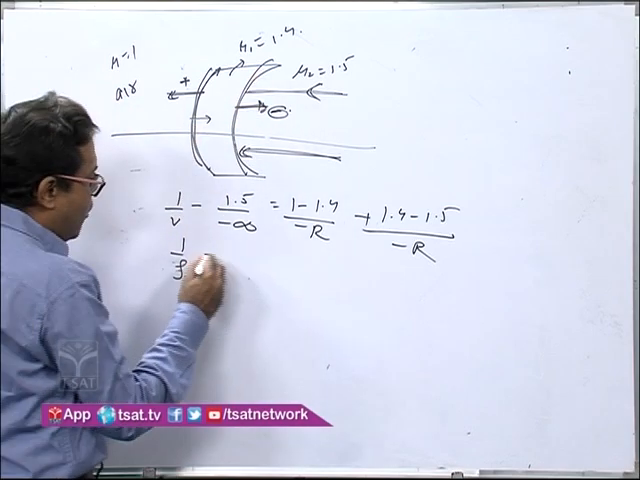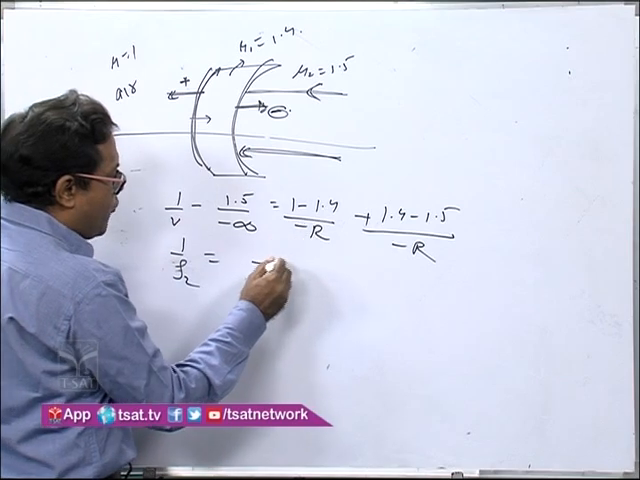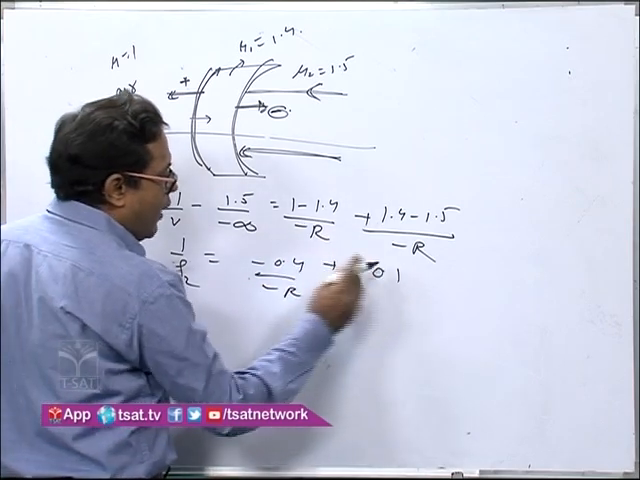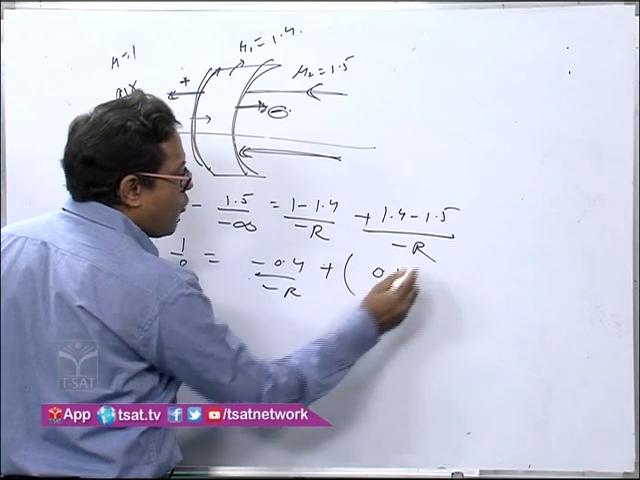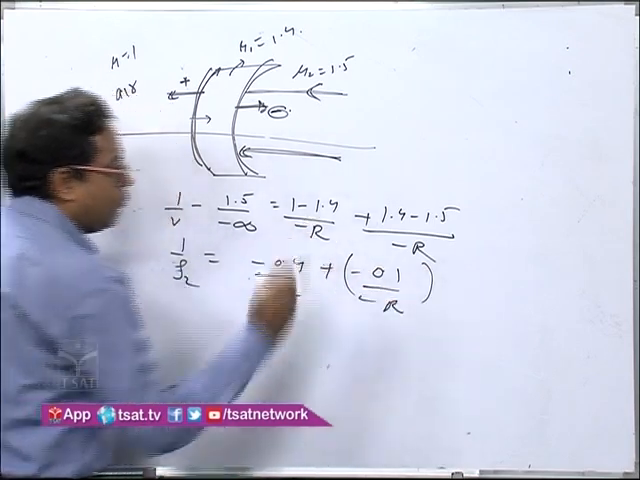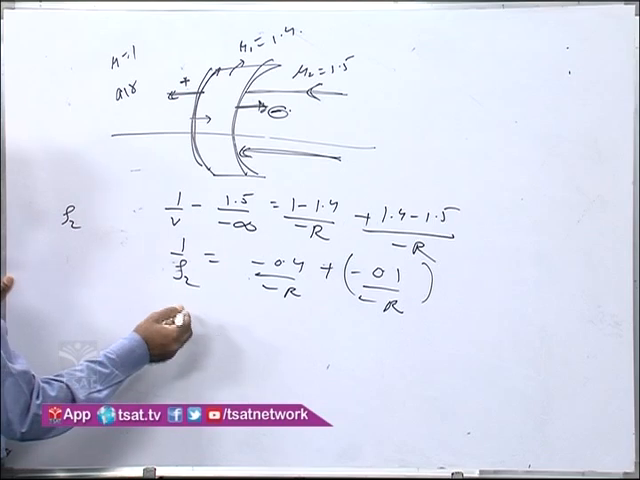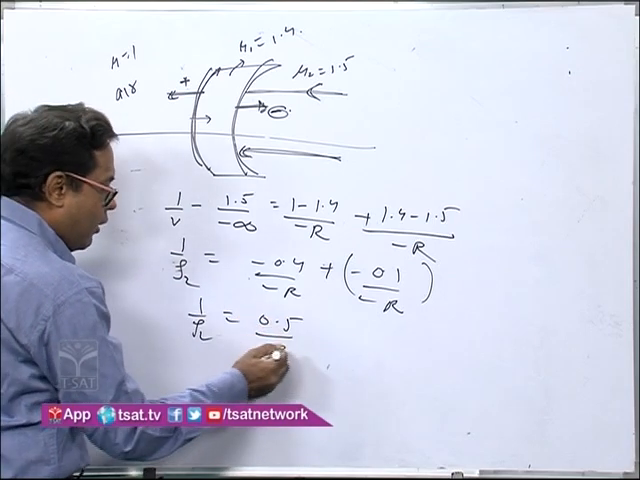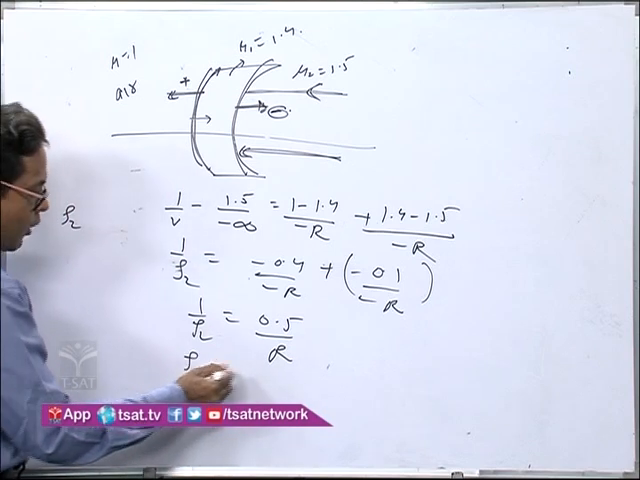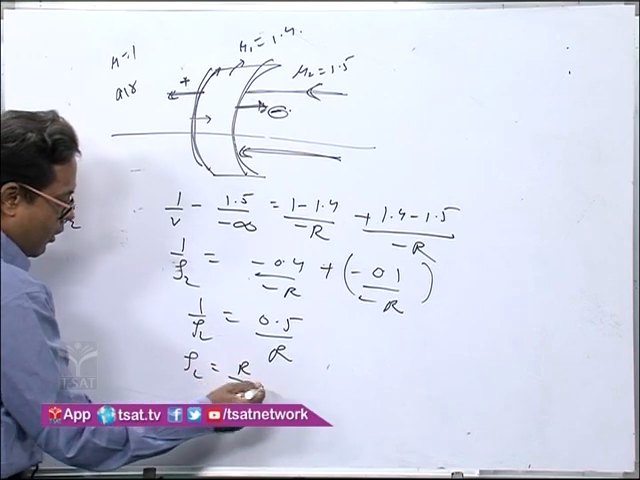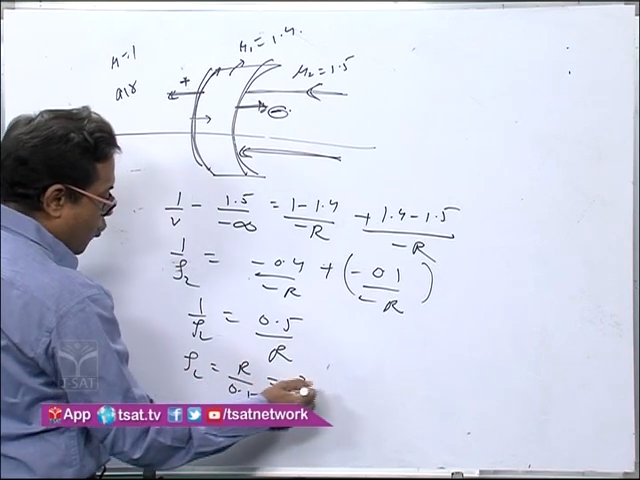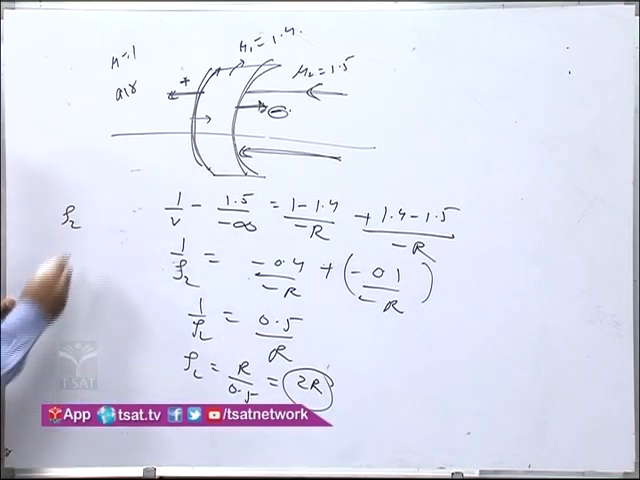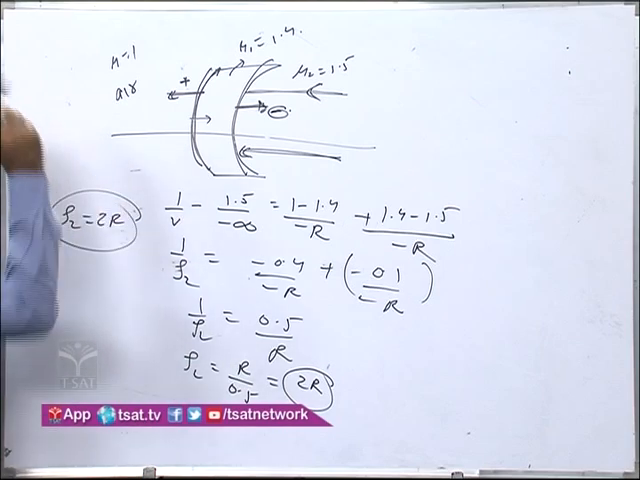This will be 0, 1 minus 1.4 minus 0.4 by minus r, 1.4 minus 0.1, minus 0.1 by minus r. So again you will get 1 by f2 is equal to 0.5 by r, or f2 is equal to r by 0.5, which is equal to 2r. So now f2 is coming out to be 2r.